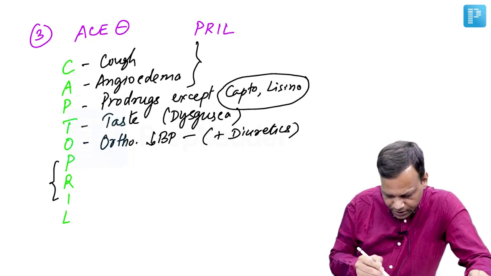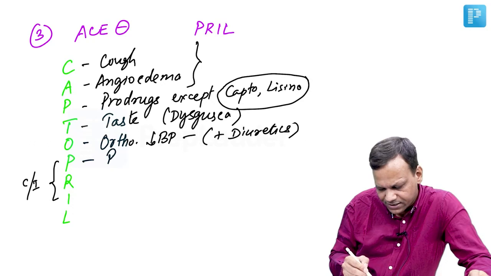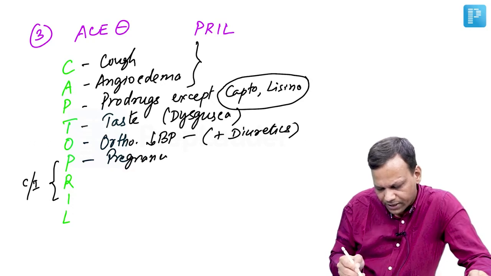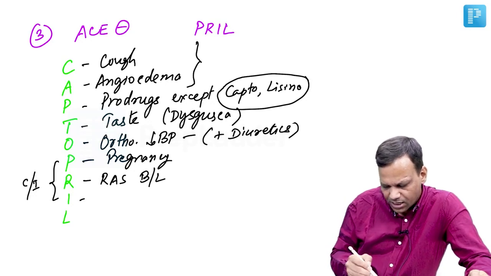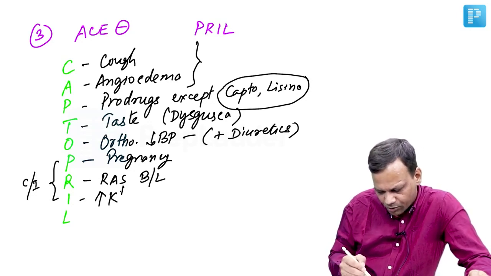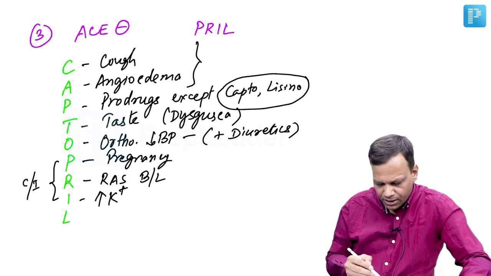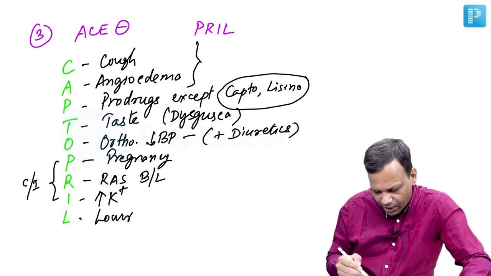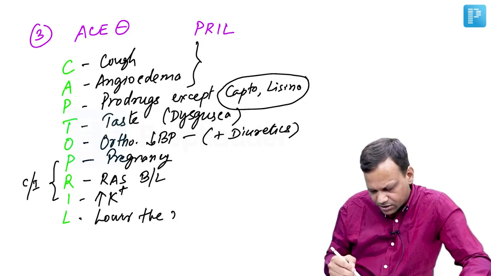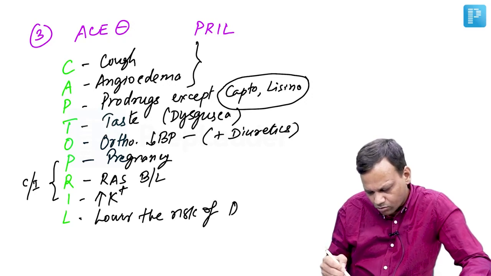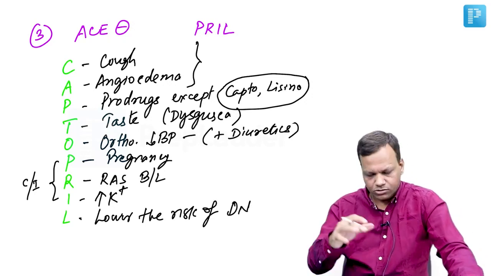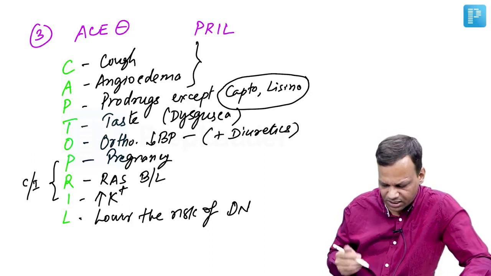They are contraindicated in these three situations. These are pregnancy, absolutely contraindicated in pregnancy; bilateral renal artery stenosis; and increased potassium, that means hyperkalemia. Then lastly, they are a very good drug for diabetic nephropathy, lowering the risk of diabetic nephropathy. So a good drug for diabetic patients. So these are important points regarding the ACE inhibitors.